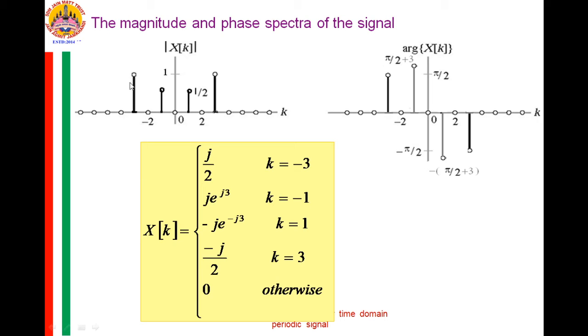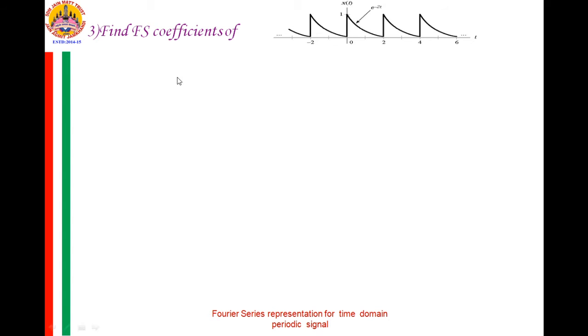I think there is a mistake in this plot. So for k equal to plus and minus 1, the magnitude should be 1, and for plus 3 and minus 3 it should be half. This is the mistake I have made while sketching this particular graph. You can correct it.